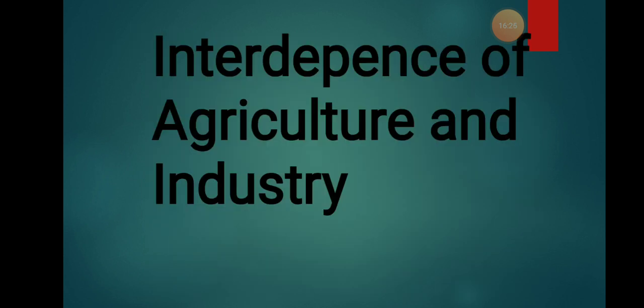Okay, the next topic is the interdependence of agriculture and industry. Interdependence in the sense that agriculture and industry are interlinked to each other. How are they interlinked? When industry needs any raw materials, from where will industry buy? Industry will go to the primary sector, or agriculture. The industry will purchase the raw materials and process them. So this is known as being interlinked with each other.